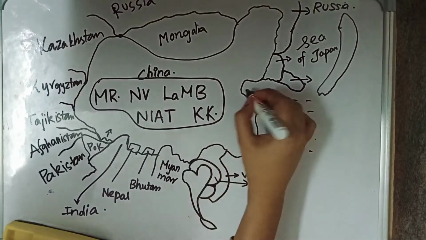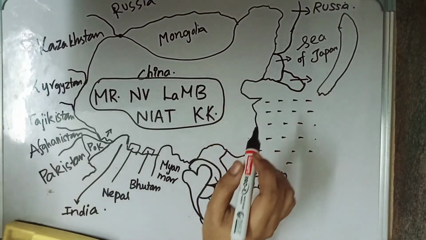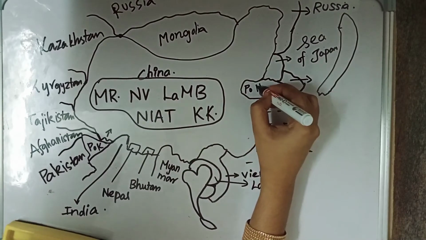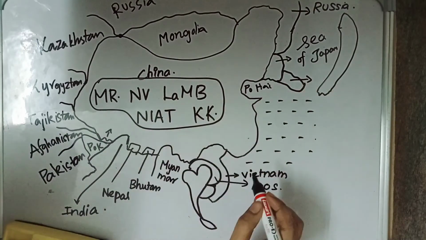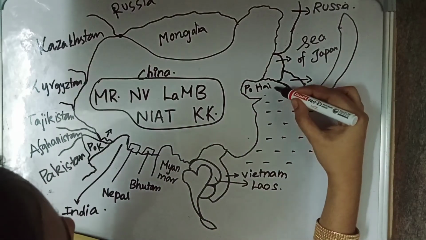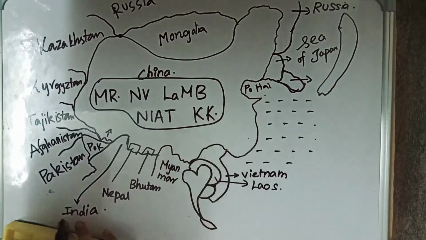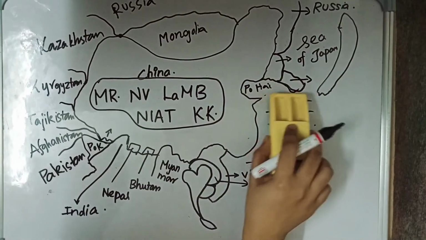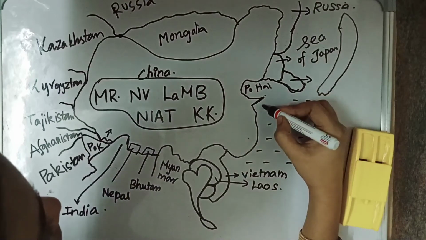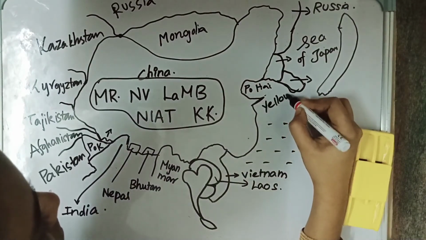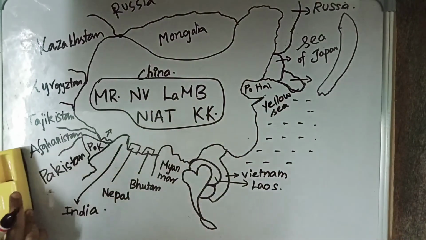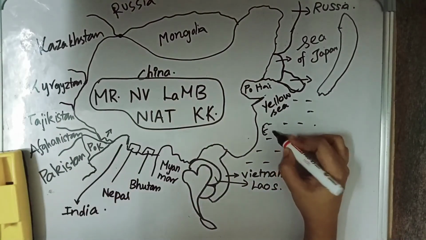And this region is called Po-Hai. Below this we have the Yellow Sea, and after the Yellow Sea, we have the East China Sea.